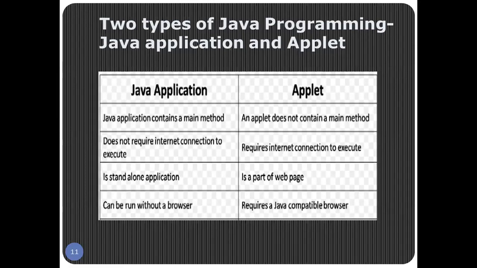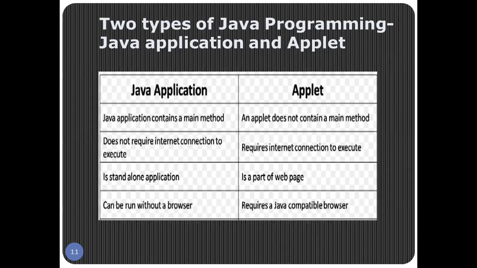Okay, so a Java application contains a main method, whereas an applet does not contain a main method. Number two, a Java application does not require an internet connection to execute, whereas an applet requires an internet connection to execute. A Java application is a standalone application that can work on a normal computer without any internet connection or without being connected to a network. An applet is a part of a web page.